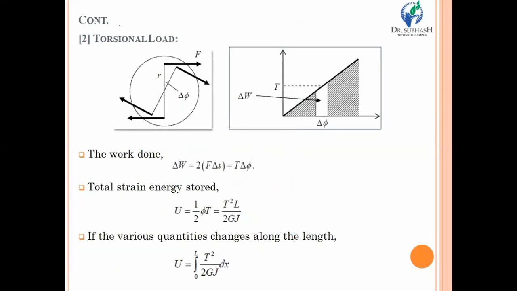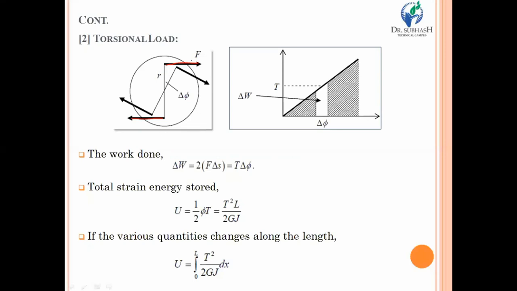Now after that, suppose the type of load is a little bit different, and there is a torsional load in place of axial load. Then what will be the strain energy? Well, look at the first diagram. Torsional load is acting on a particular circular section. Let it be a shaft. Over here, a pair of forces acting in opposite directions having the same magnitude causes the torsional moment.